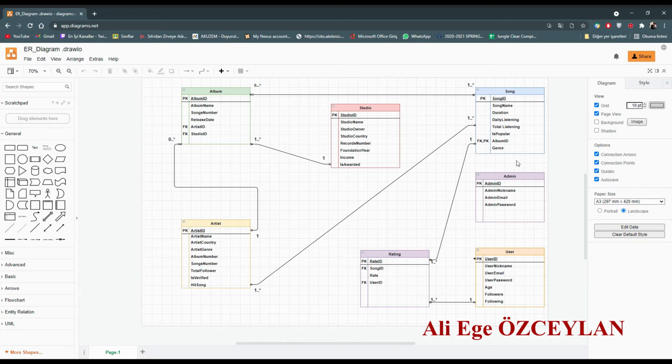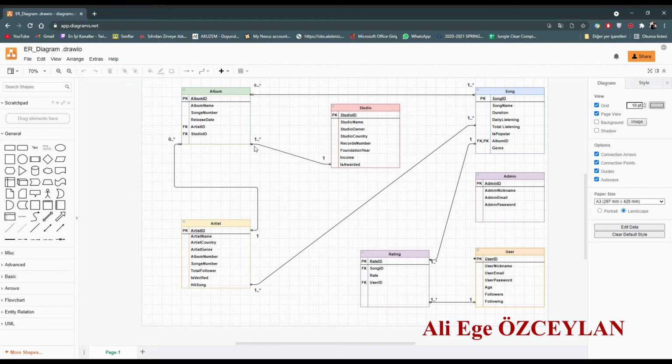And artist-song: one artist can make many songs or one song, but also two or three artists can make one song or many songs. It's called feat. Let's go with album.